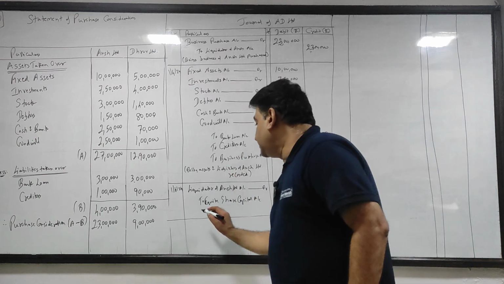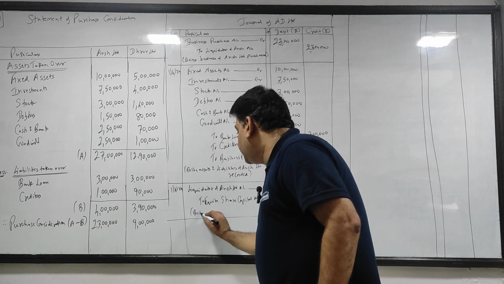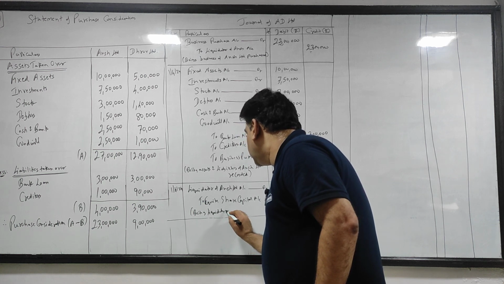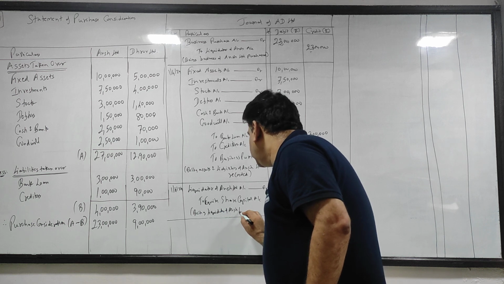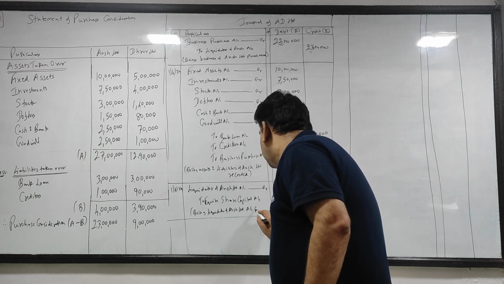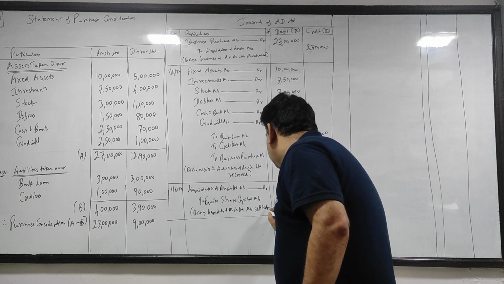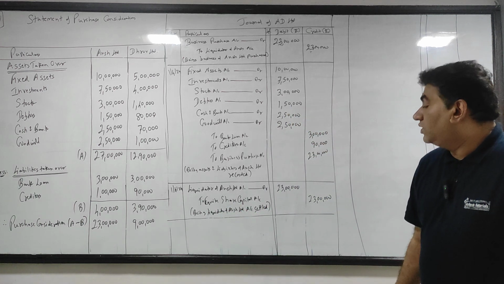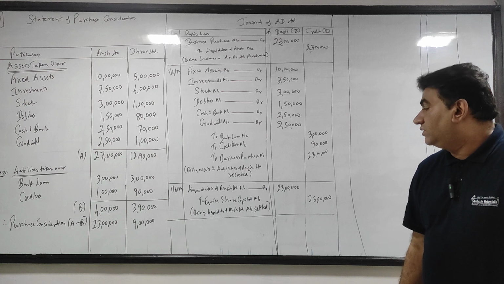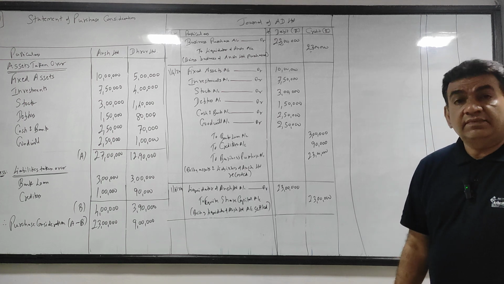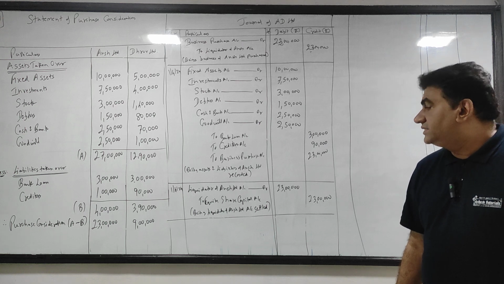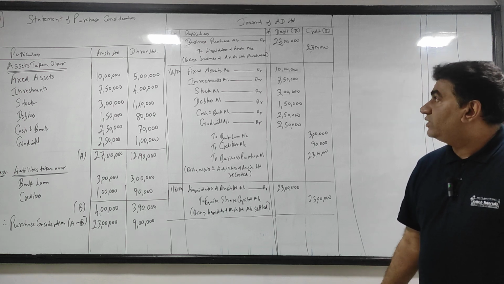Got it? Narration: Being liquidator of Ansh Ltd account settled. Got it? So I'll repeat.